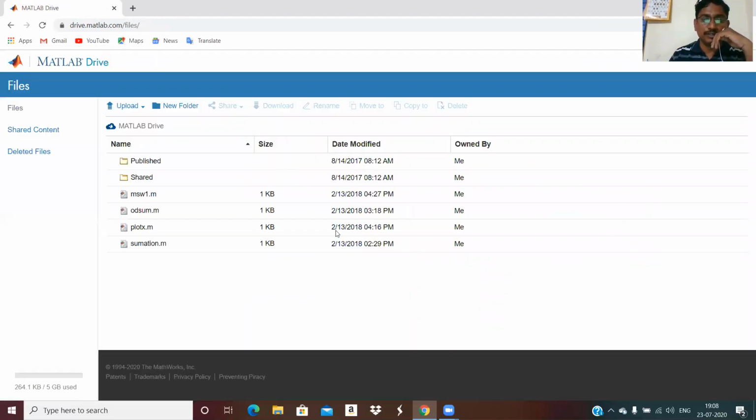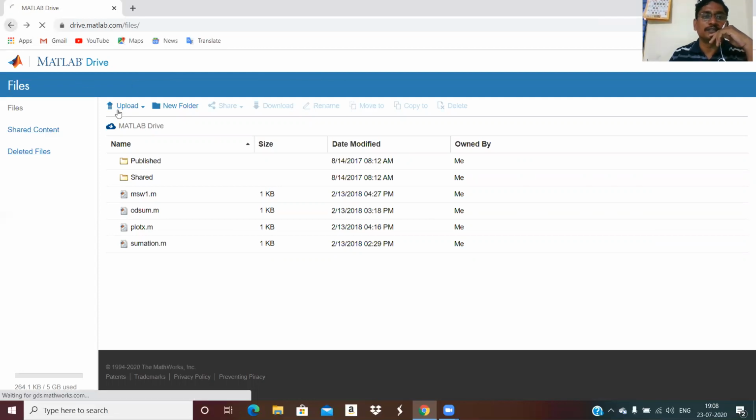These are the programs shared by me: odd sum, plot x, summation. Any program you can do here. So this is MATLAB Drive, where you can do your online MATLAB on your MathWorks account.